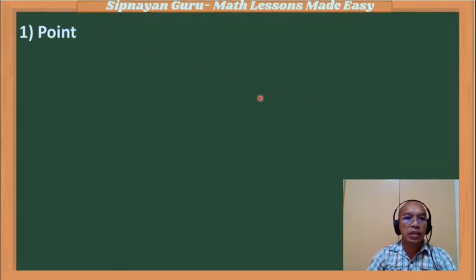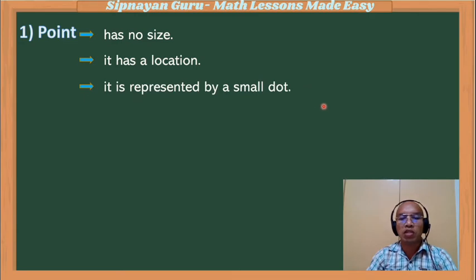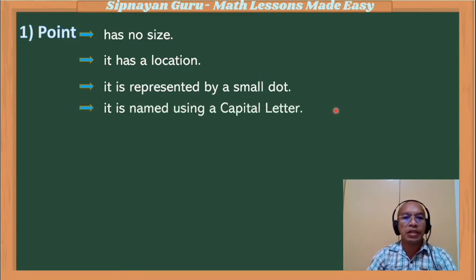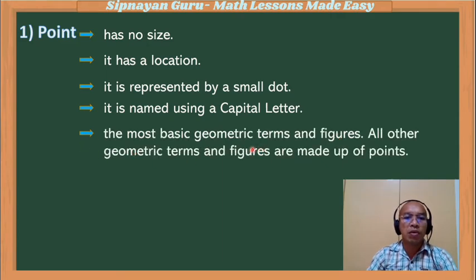Now, what is a point? A point has no size, but it has a location. It is represented by a small dot, and it is named using a capital letter. It is also considered the most basic geometric term and figure. All other geometric terms and figures are made up of points.